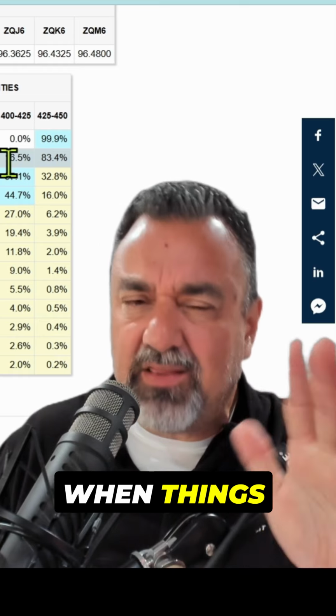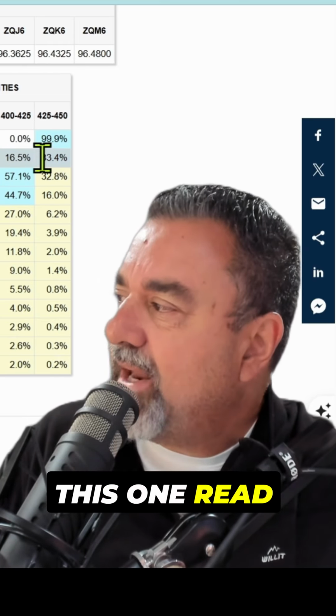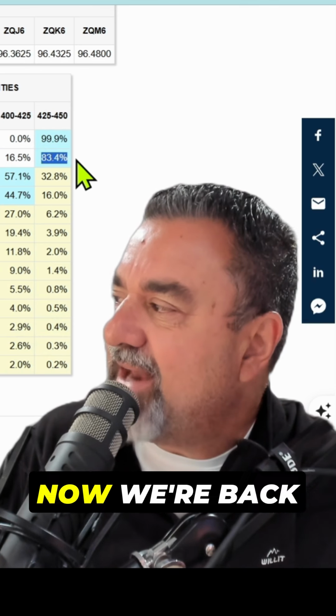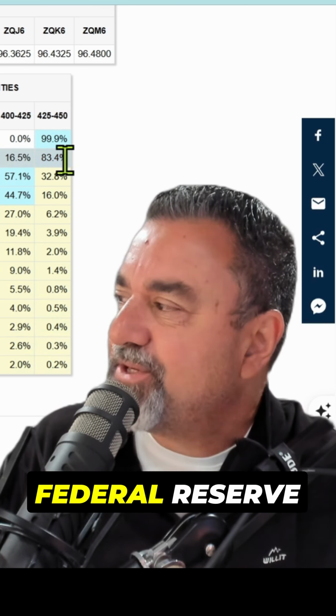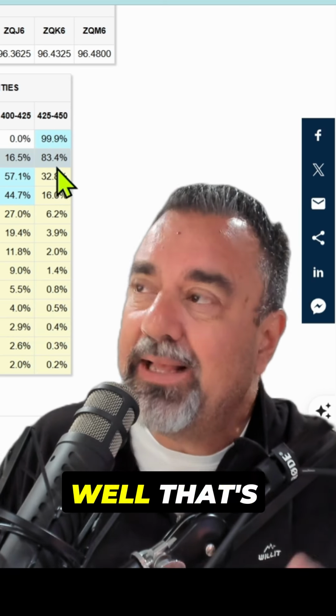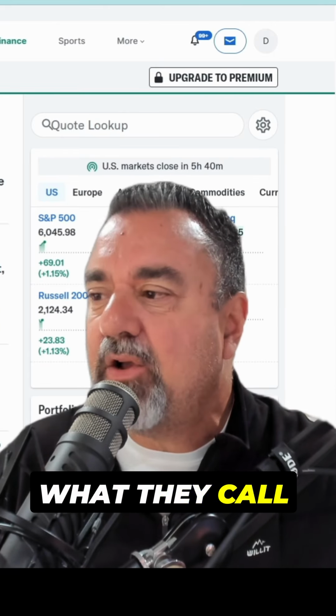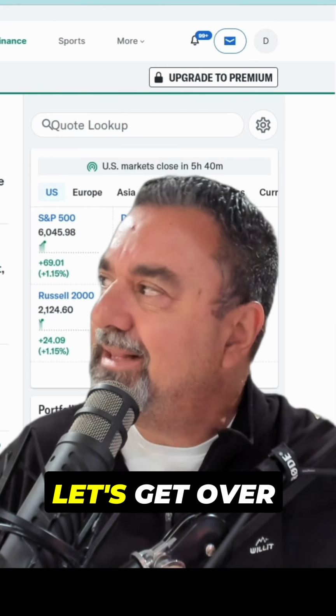Now, that's when things start to change, and this also changed just the other day. This one read about 58, 59%. Now we're back at 80% chance the Federal Reserve is not going to do anything at the July meeting either. Well, that's going to be actually given to us today, hopefully, by what they call the dot plot. What is it? Let's get over to it.